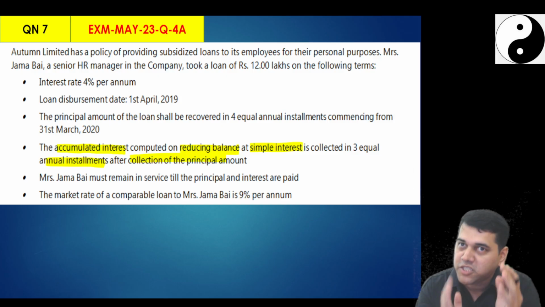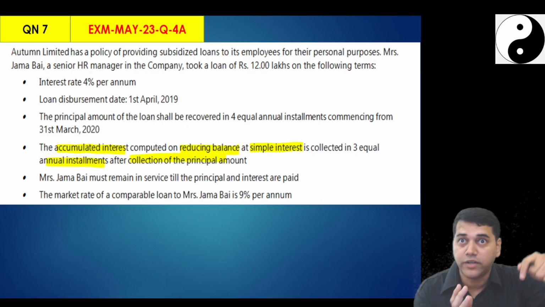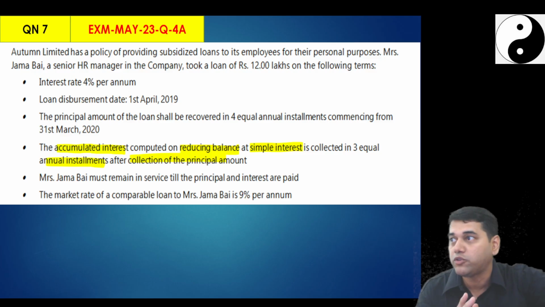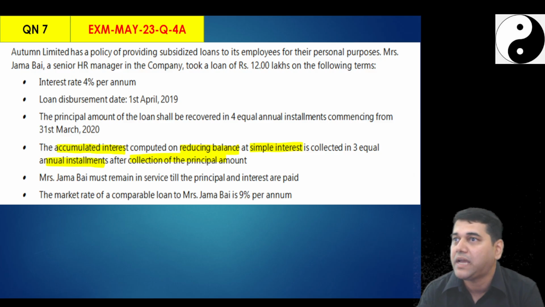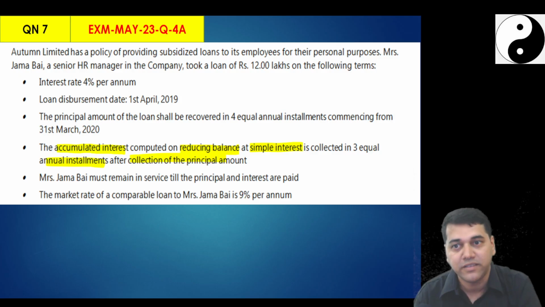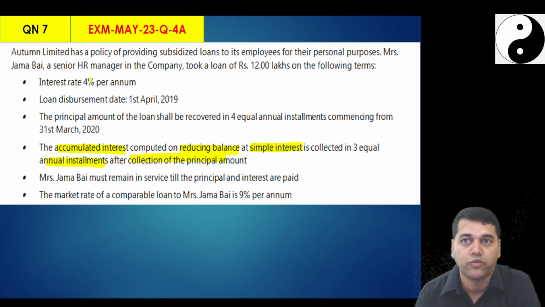So the arrangement must have been done in such a way. Think like an accountant now. What must have happened? Because you are not party to that discussion. So Jamabai must have told, sir, interest I cannot pay, I will pay you 3 lakh. Then when will the interest be left? Is it a zero interest rate? No, 4% you have to pay.